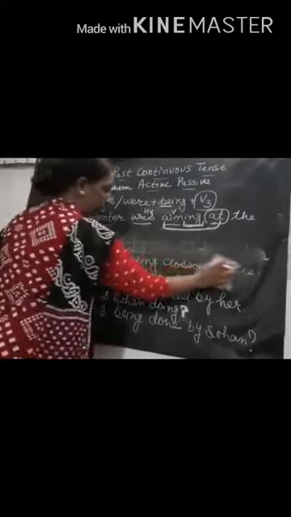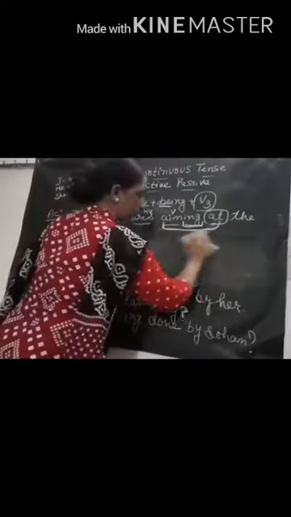Now I am making a negative sentence for you. Only a negative sentence I am going to make for you, and this will be the last sentence.